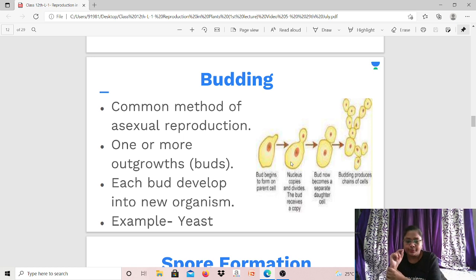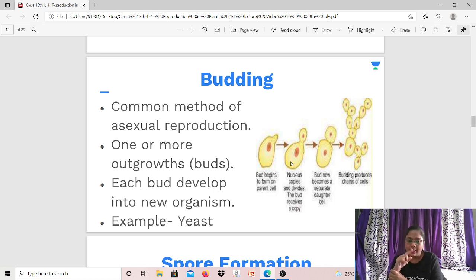As you can see, yeast, first of all, is a unicellular organism. That means its entire body is made up of only one cell. The entire body is made up of only one cell. So as you can see there, a parent yeast cell is there. And this parent cell, of course, has a nucleus and cytoplasm.